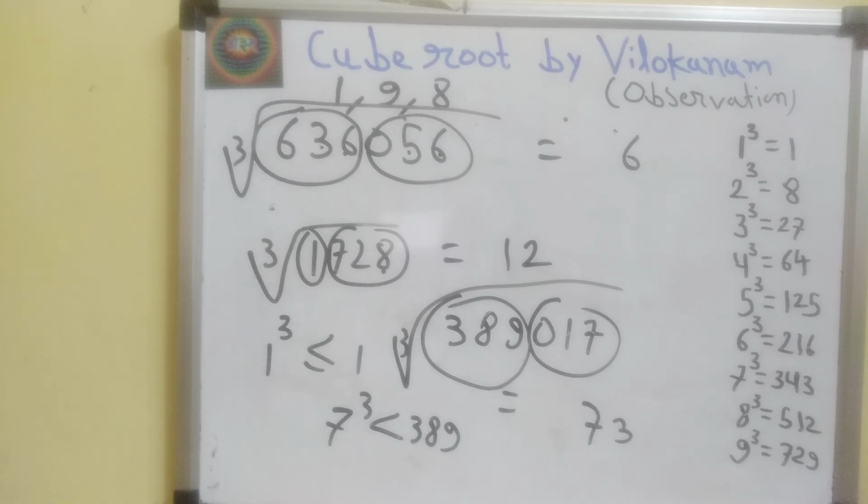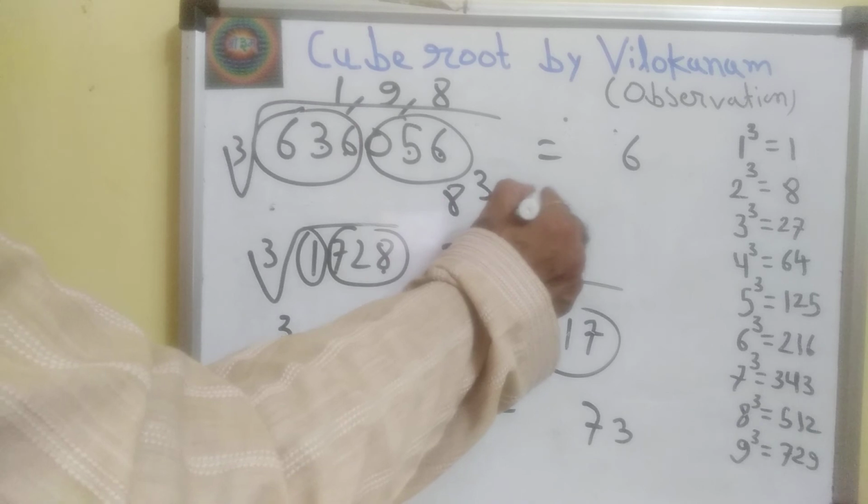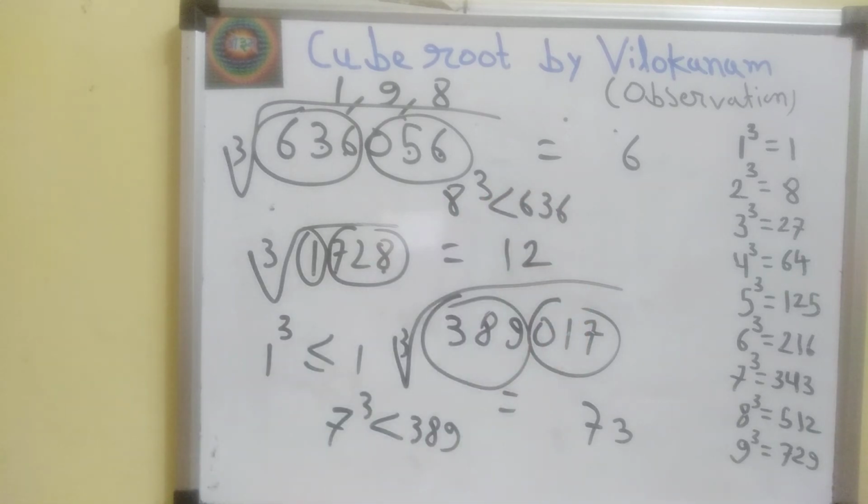To find tens place digit of the answer, we observe leftmost group and we find highest possible perfect cube, which is smaller than or equal to leftmost group. So here we find 8 cube. 8 cube is smaller than 636. 9 cube is greater than 636. 729 is greater than 636. And 512 is smaller than 636. So tens place digit will be 8. So our final answer is 86.